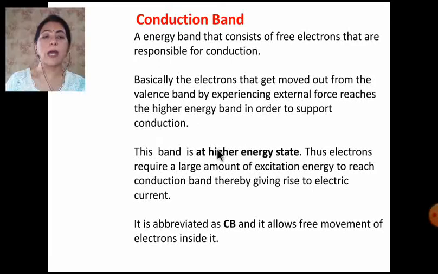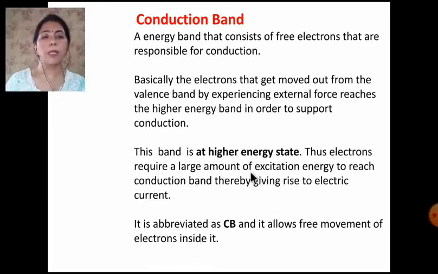This band is at higher energy state. Thus, the electrons require a large amount of excitation energy to reach the conduction band, thereby giving rise to the electric current. It is abbreviated as CB, and it allows the free movement of electrons inside it. Now I am going to explain this with the help of a figure also.